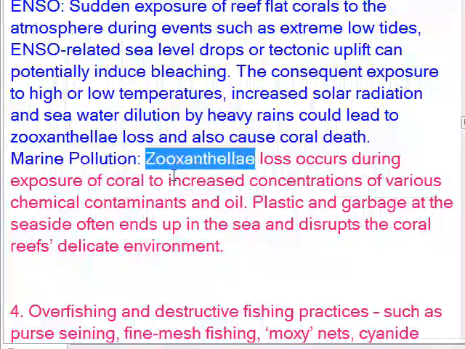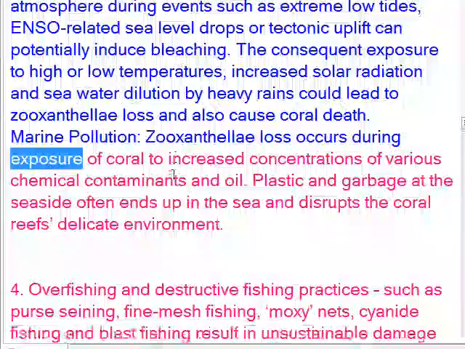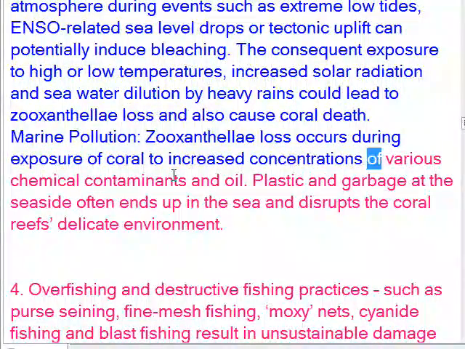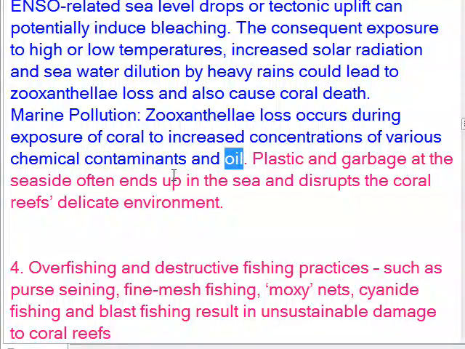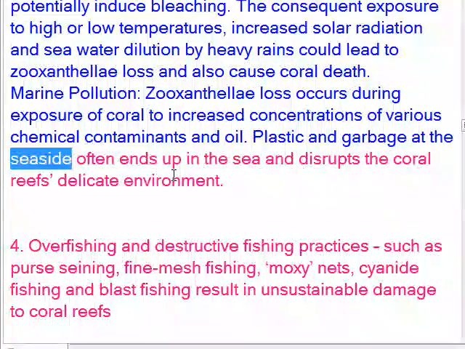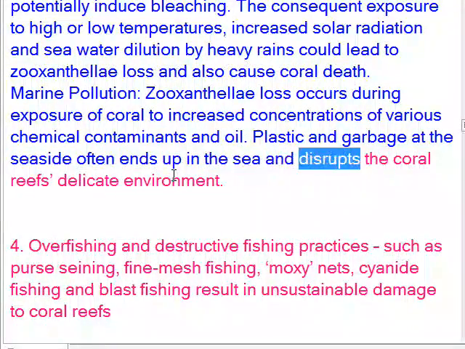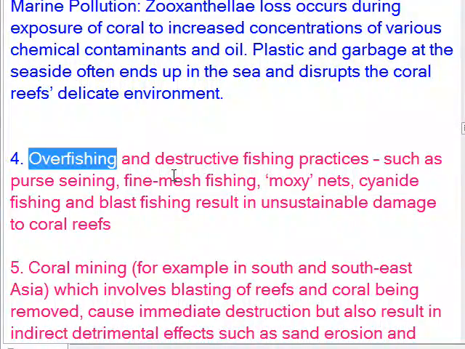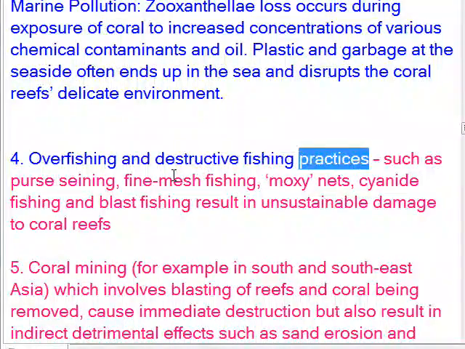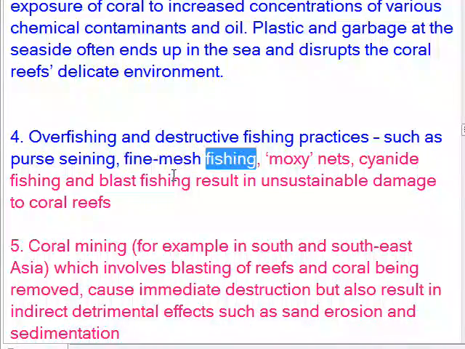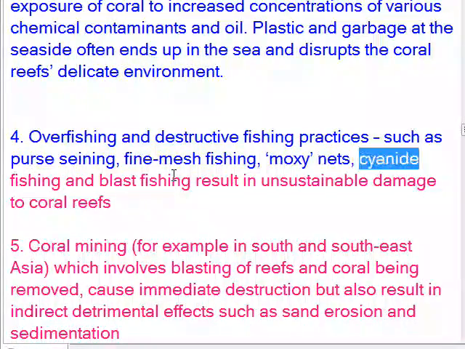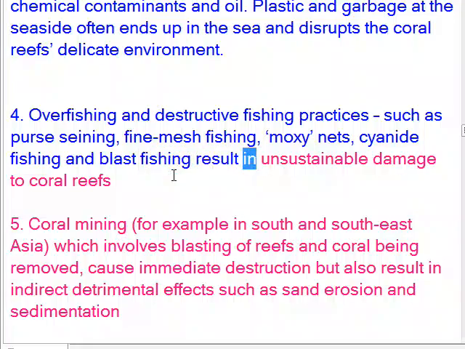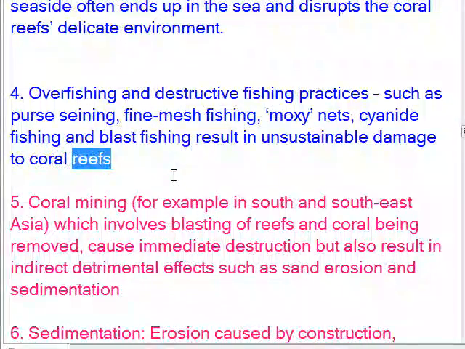Marine pollution. Zooxanthellae loss occurs during exposure of coral to increased concentrations of various chemical contaminants and oil. Plastic and garbage from the seaside often ends up in the sea and disrupts the coral reef's delicate environment. 4. Overfishing and destructive fishing practices, such as purse seining, fine mesh fishing, moxy nets, cyanide fishing and blast fishing result in unsustainable damage to coral reefs.